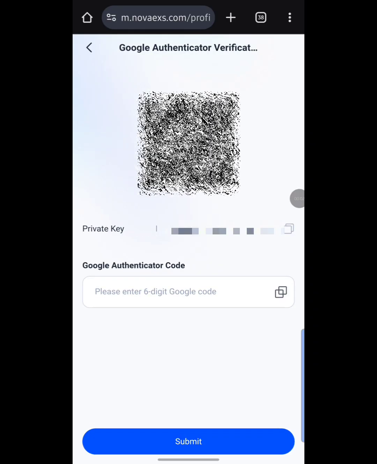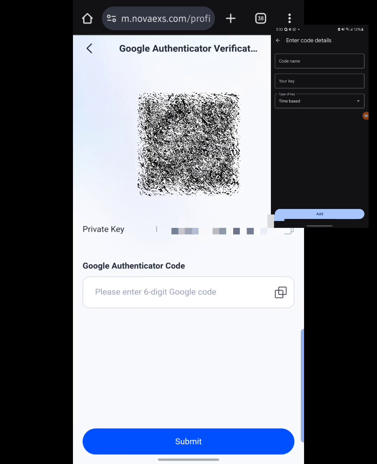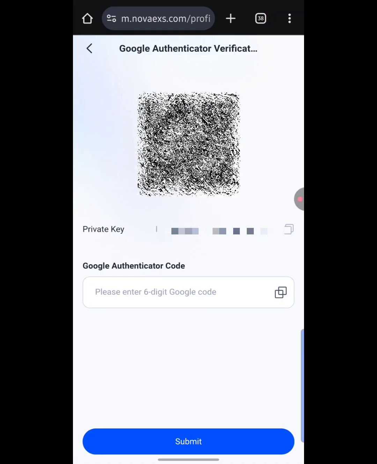As you can see over here, guys, the next step is taking this private key down below here. Just copy the key and take it over to your Google Authenticator app, and then paste it right there, and write a name for yourself. You can simply write Novaex or whatever name you want, and then you click on the add button down below, just as you see, guys. I actually screenshotted this particular page from the Google Authenticator app, so you guys can see exactly how you can synchronize your Google Authenticator app with your Novaex AI app. So that is basically how it is.